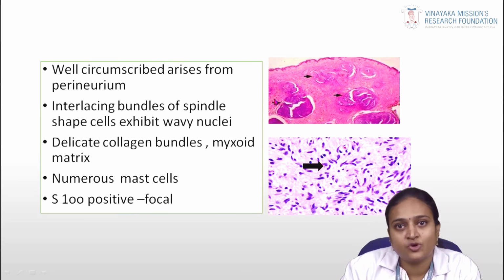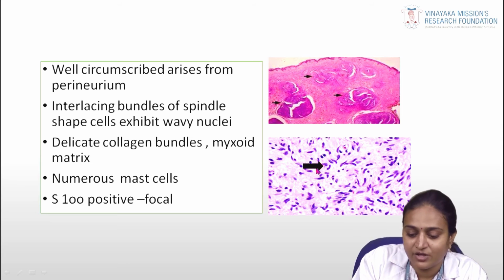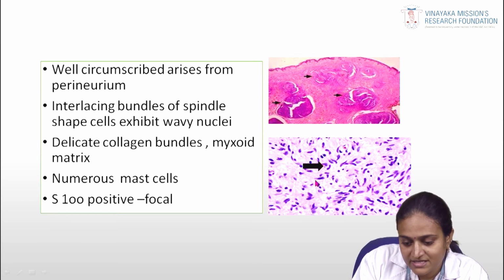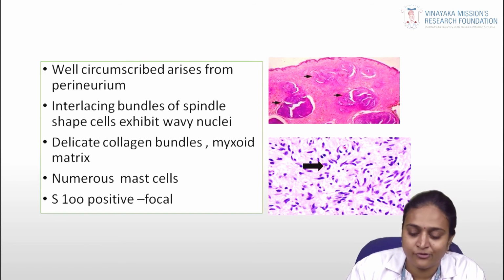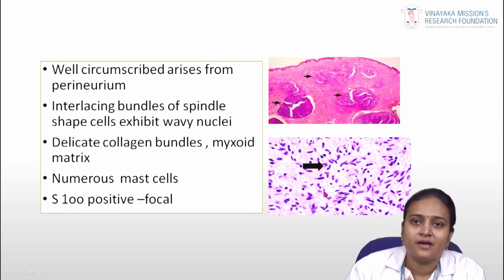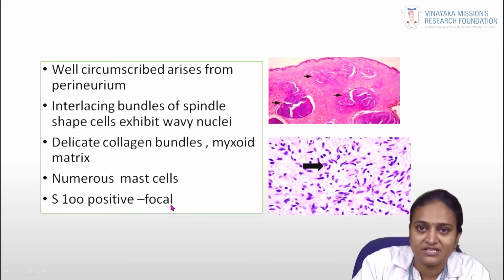In histopathology you can appreciate well circumscribed areas arising from the epineurium, with interlacing bundles of spindle shaped cells that show a wavy nucleus. Can you see the wavy nucleus? It is like a comma. This is a main classic feature of neurofibroma, and along with the spindle shaped wavy nuclei you can see numerous mast cells. In immunohistochemical analysis, S100 shows focal positivity in neurofibroma.